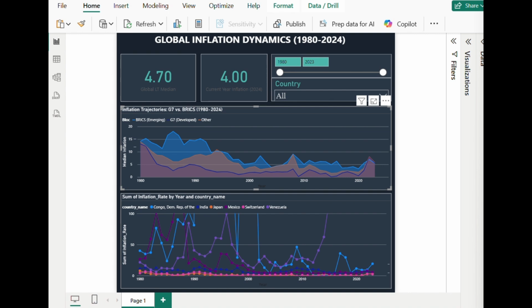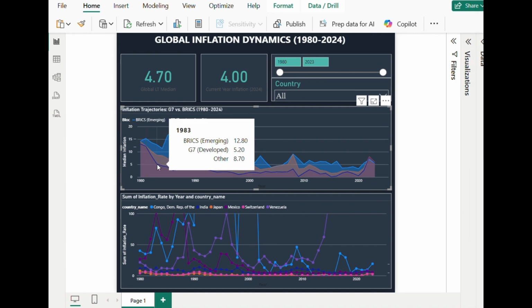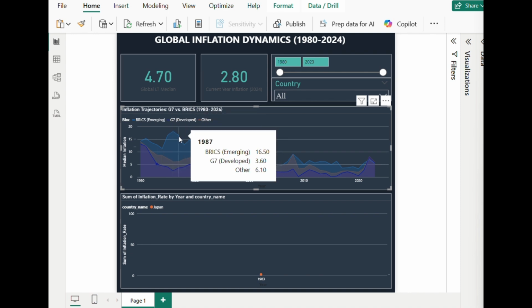Instead of using the average, we use median inflation to avoid distraction from outliers. It gives a more realistic view of what most countries experienced. We also cross-checked our data with IMF and World Bank resources for accuracy. Let me now show you how inflation changed over time.